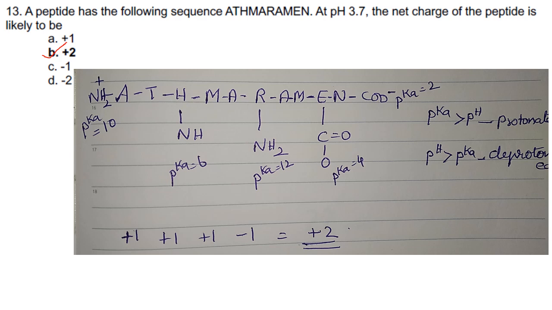Coming to the next question. A peptide has the following sequence: A, T, H, M, A, R, A, M, E, N. They have given the alphabetic representation of amino acids. A is your alanine, T is your threonine, H is histidine, M is methionine, A is alanine, R is arginine, A is alanine, M is methionine, E is glutamic acid, and N is asparagine. So at pH 3.7, the net charge of the peptide is likely to be.